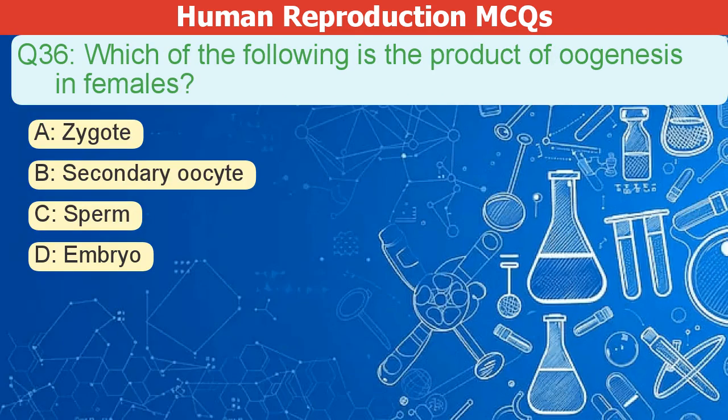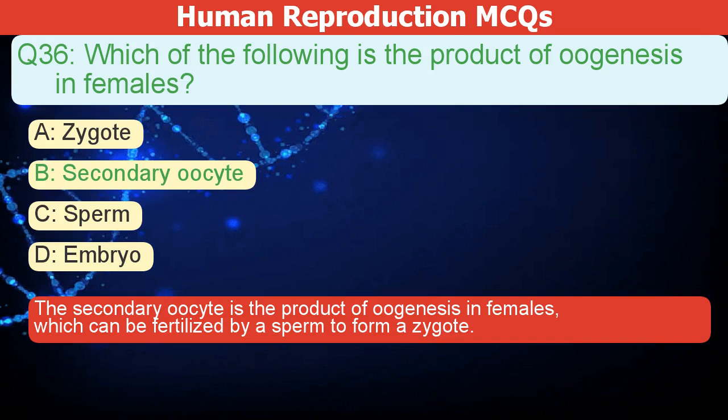Which of the following is the product of oogenesis in females? A. Zygote. B. Secondary oocyte. C. Sperm. D. Embryo. The correct answer is B. The secondary oocyte is the product of oogenesis in females, which can be fertilized by a sperm to form a zygote.